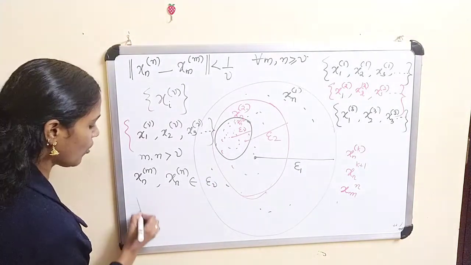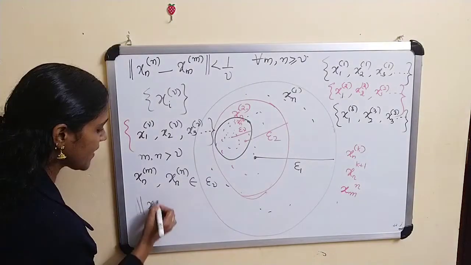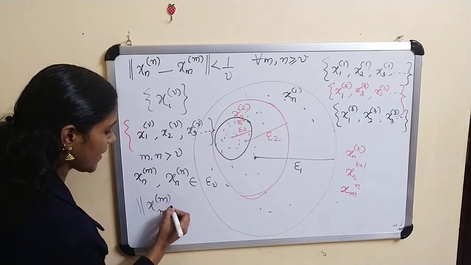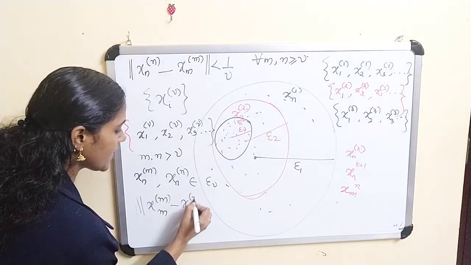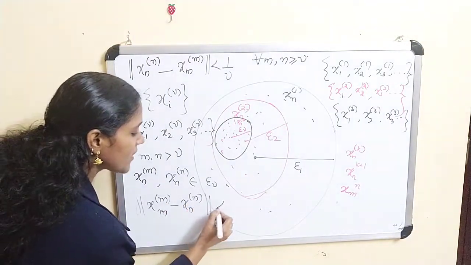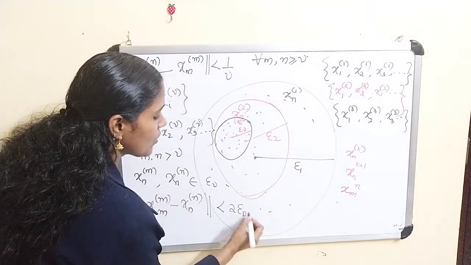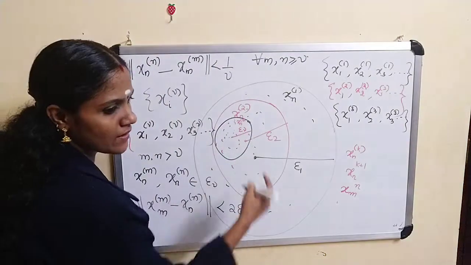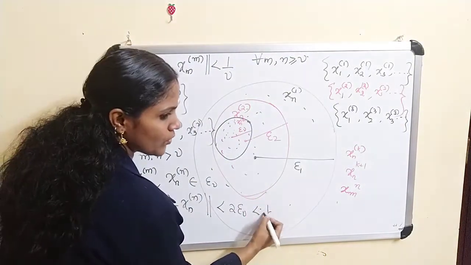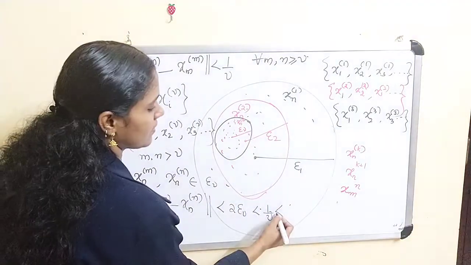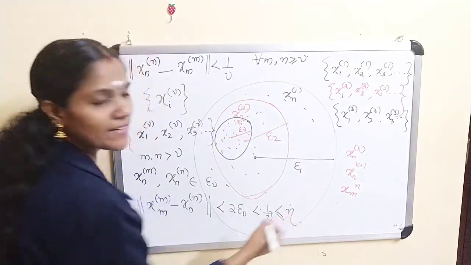Therefore the norm of x_nm minus x_nn is strictly less than 2 times epsilon nu, which is less than 1 by nu, and this is less than or equal to eta.